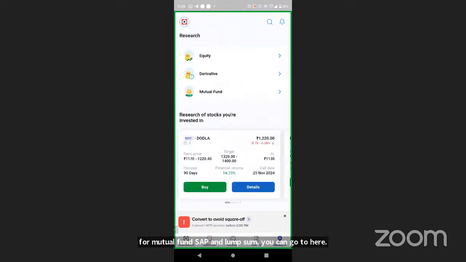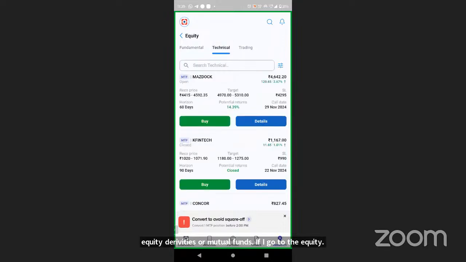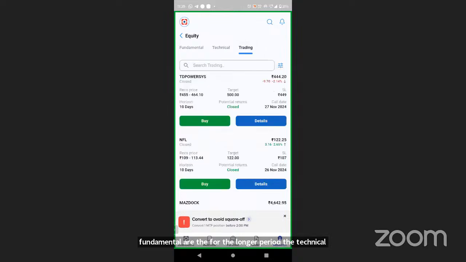And lastly, in the bottom right corner of the page, there is a research button. You just go to the research and you will be able to access the research. We have done the segmentation if you want to go for equity, derivatives, or mutual funds. If I go to equity, fundamental calls are for the longer period, technical are for the short to medium term, and trading calls are for the shorter period.